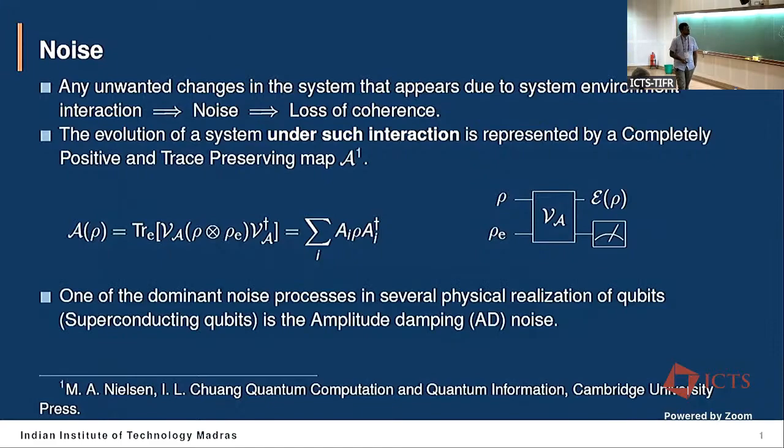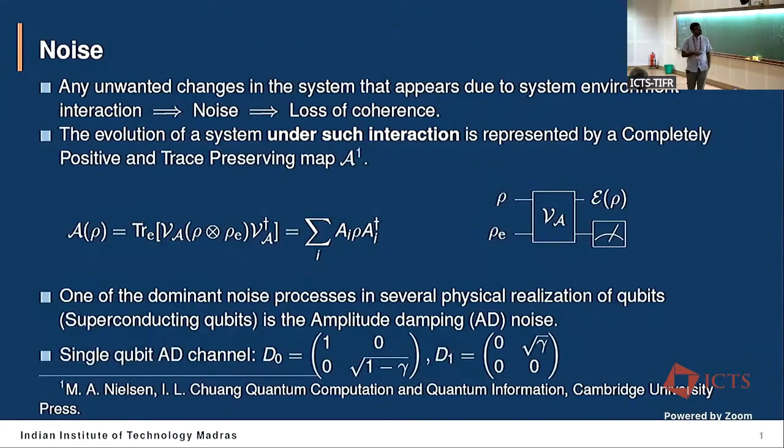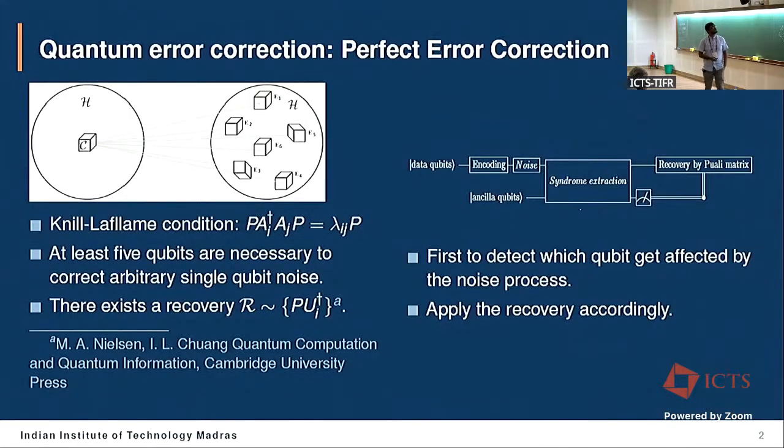For example, one of the dominating noise processes in various physical realizations of qubits is the amplitude damping noise, and it can be modeled with two Kraus operators, where gamma represents the probability of damping, or the probability of a jump or decay. With this probability, the system decays from ket 1 to ket 0, from the excited state to the ground state. So the next part, obviously, is how to protect a system from noise.